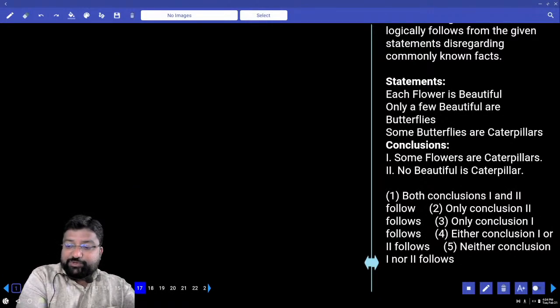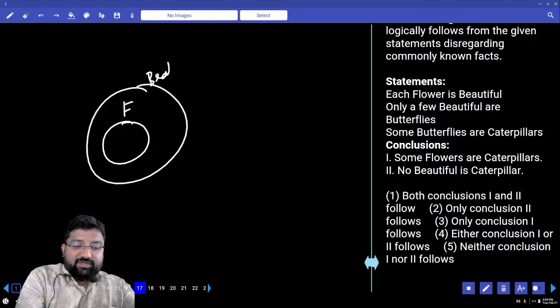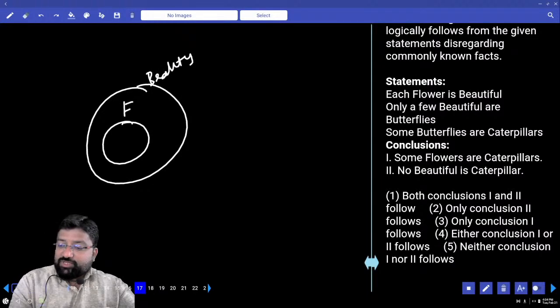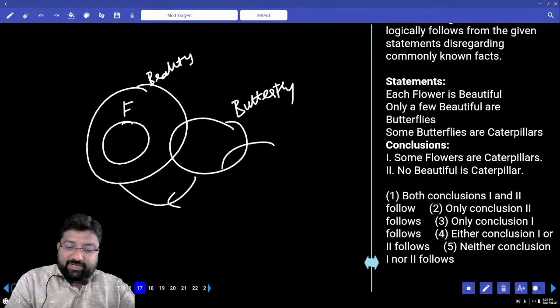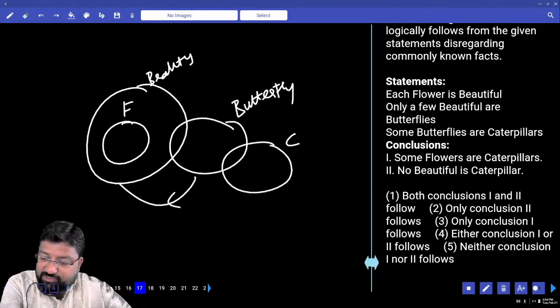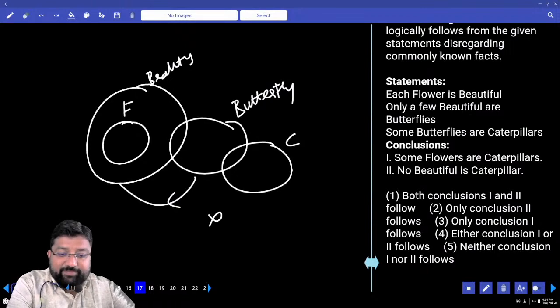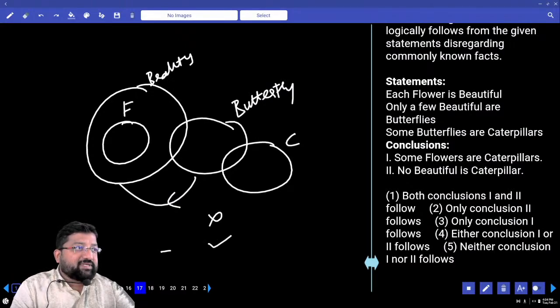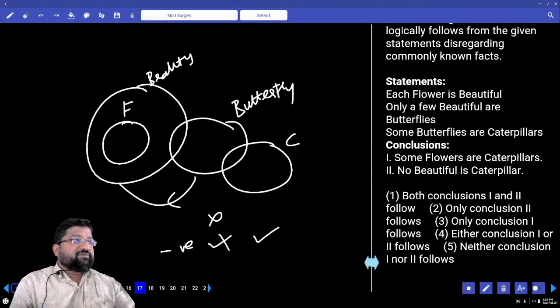Each flower is beautiful. He says each flower is beautiful. All flowers are beautiful. Only a few beautiful are butterflies. Some butterflies are caterpillars. What is the first conclusion? Some flowers are caterpillars. Any relation? No. No beautiful is caterpillar. Yes, no beautiful is caterpillar, but this is negative. What is the complementary? Some beautiful are caterpillar. Can caterpillar go and touch beautiful? Yes. Then this is wrong. What's your answer? Neither one.